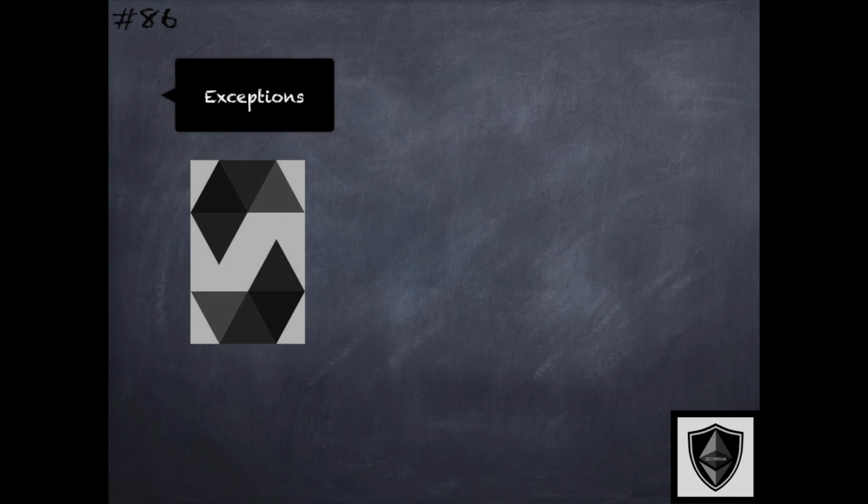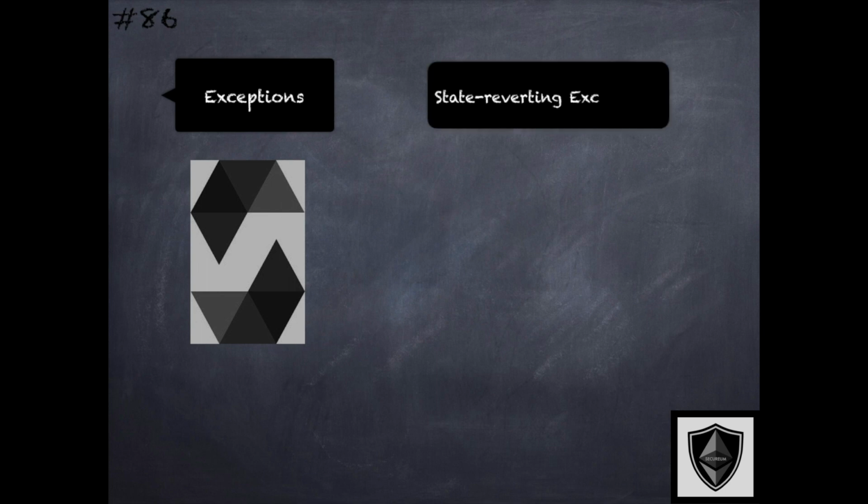Solidity supports the concept of exceptions to a great extent. We touched upon this under error handling. What this really means is that in Solidity, exceptions are used to handle errors, and these exceptions are state reverting, which means that an exception undoes or reverses all the changes made to the state of the smart contract in the context of the current transaction.